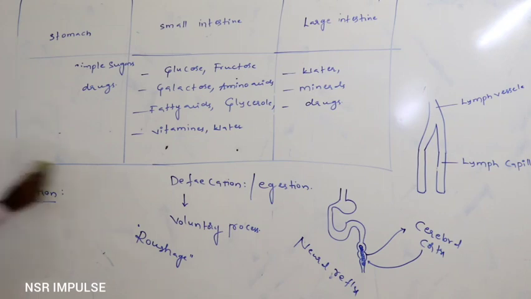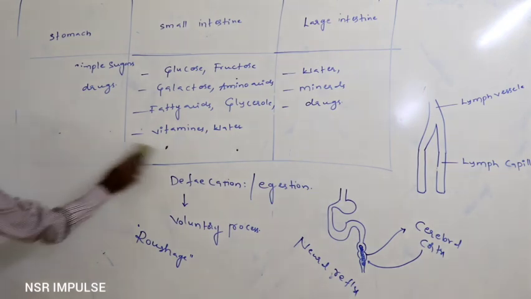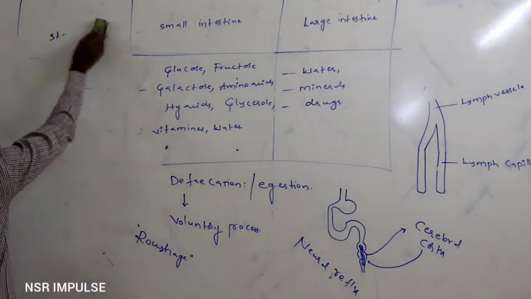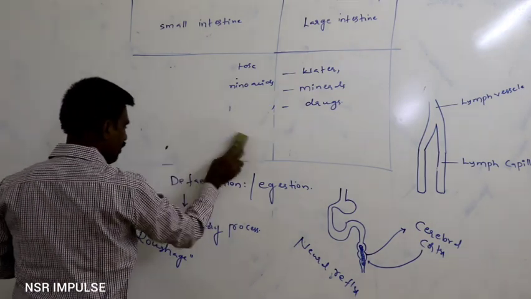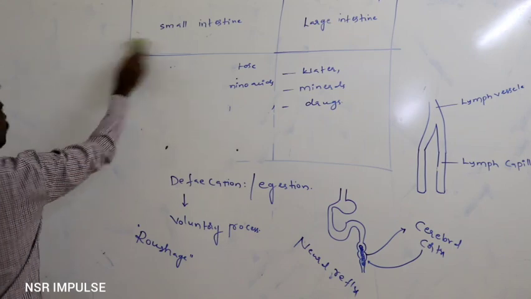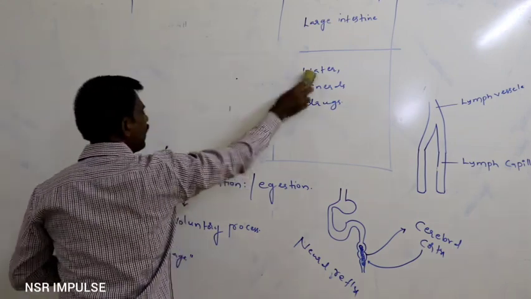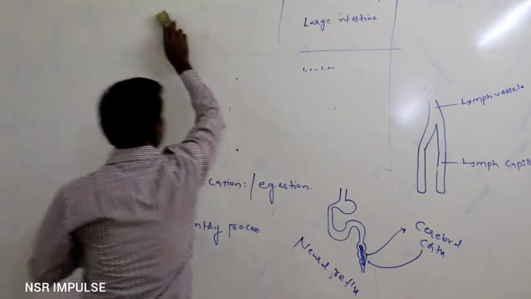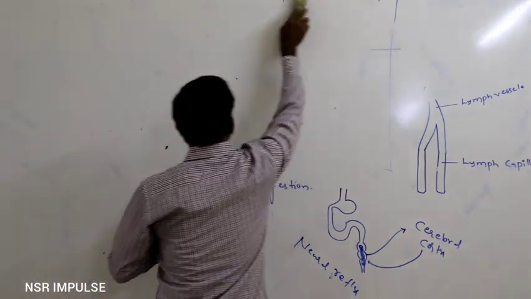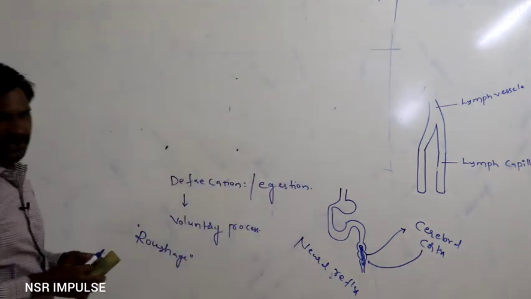Next one is the intestinal hormones. What are the various types of hormones which may be secreted from the various parts of the alimentary canal to regulate digestive system activity?